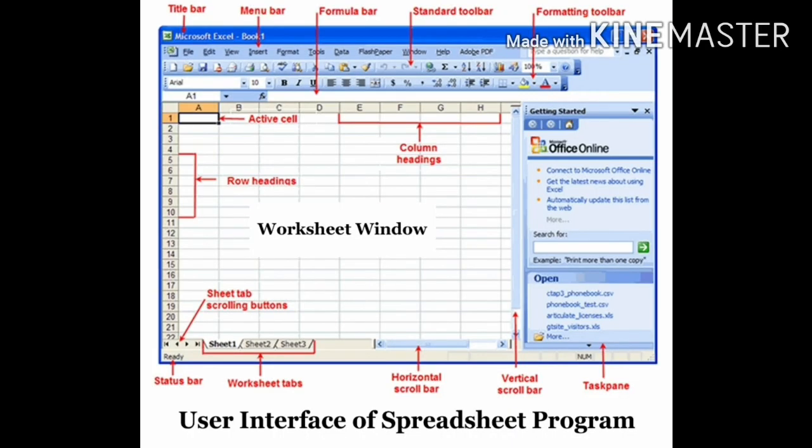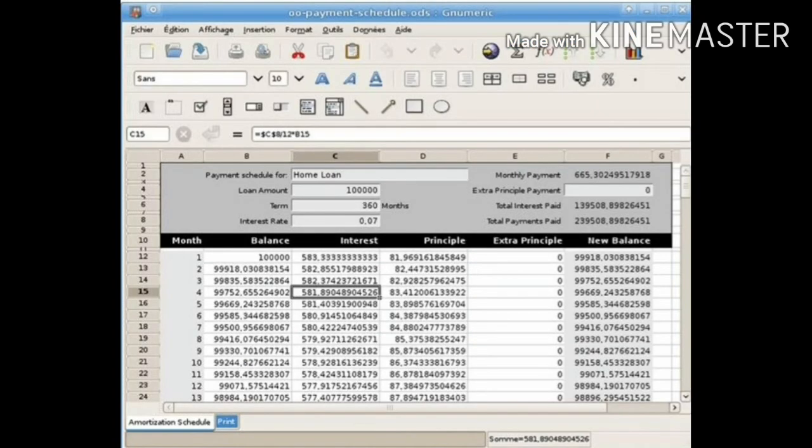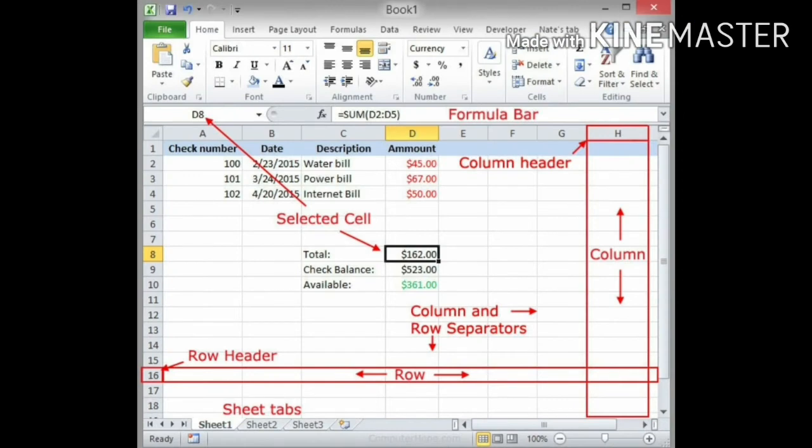Third program is spreadsheet programs. You use spreadsheet programs to create budgets, manage accounts, perform mathematical calculations, and convert numerical data into charts and graphs. Spreadsheets store information in a table with values spread over horizontal rows and vertical columns. Each value is stored in a cell. A cell is the intersection of a row and a column. Microsoft Office MS Excel is an example of a spreadsheet program.